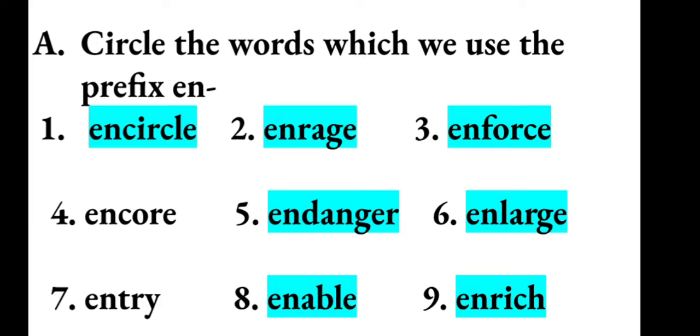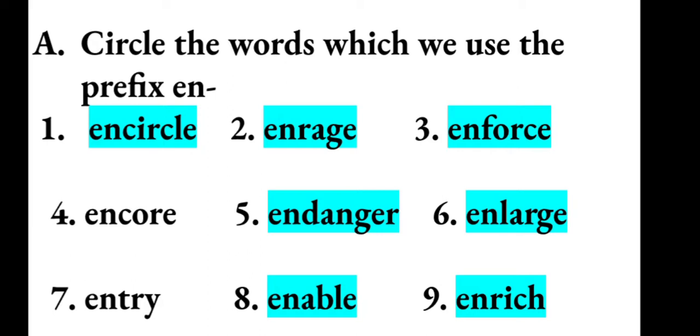Only a few words are starting with the prefix en, and the other words just have the spelling en at the start. So let's look at the answers, which I have colored in blue. The words which have the prefix en are highlighted with the blue color. So those are the answers which have the prefix en.